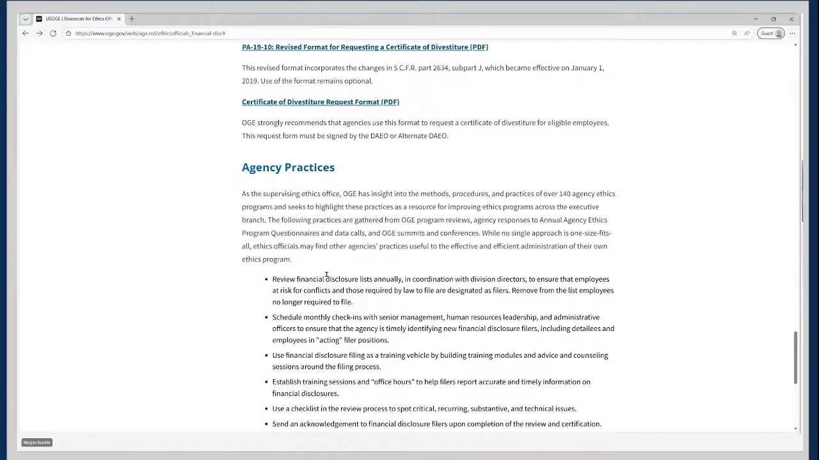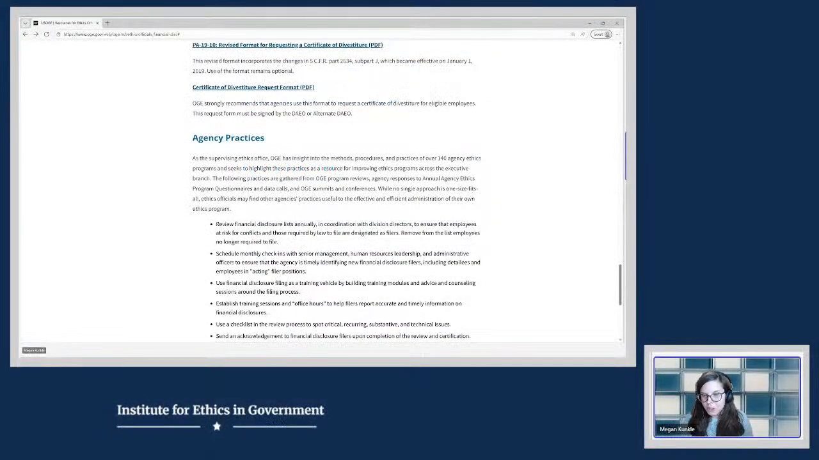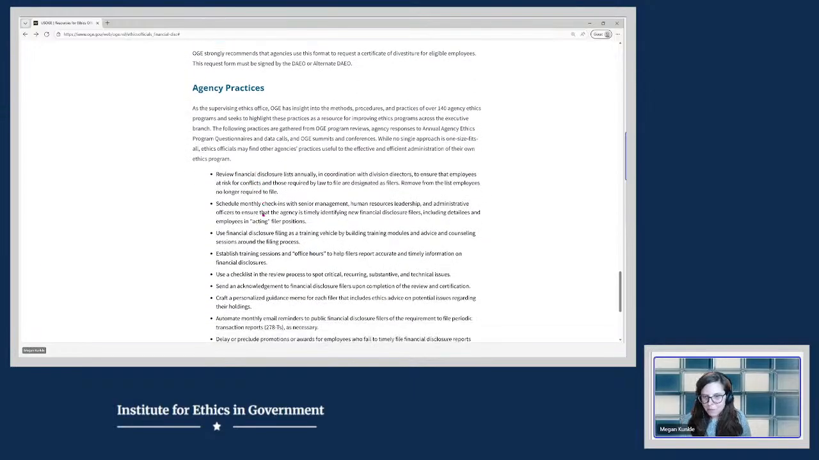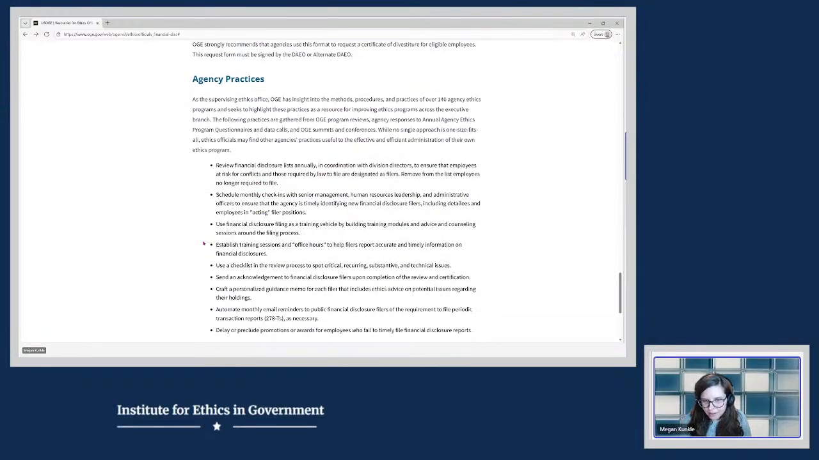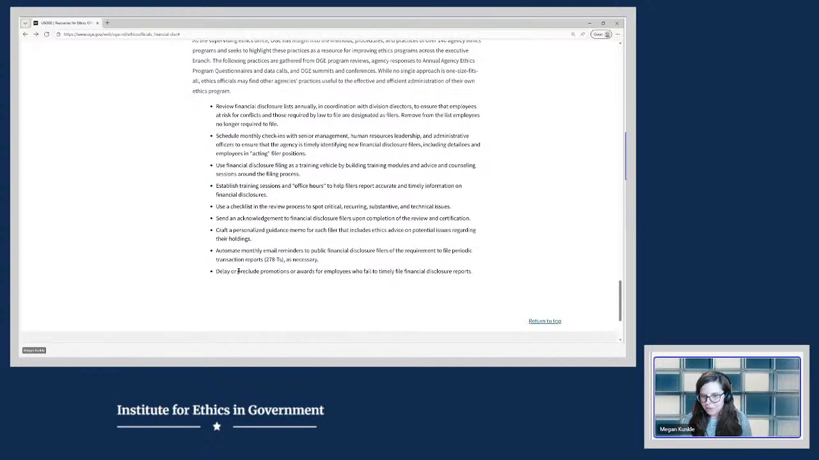The final section on agency practices captures how some agencies manage their financial disclosure programs. So you may get inspiration from some of the practices listed here. I want to point out this fifth bullet. Use a checklist in the review process to spot critical, recurring, substantive, and technical issues. So this may be something for you and your colleagues to consider as you are reviewing reports this annual filing season.